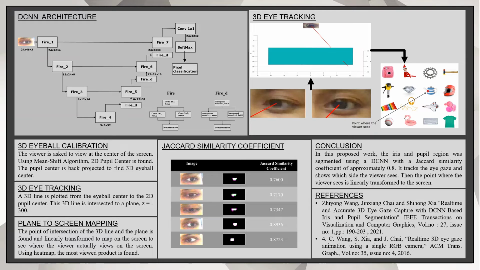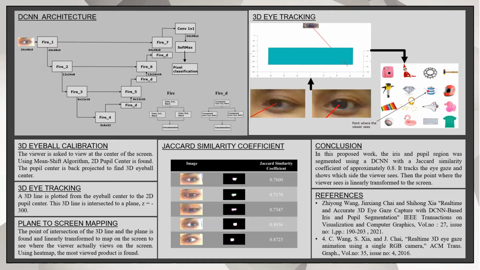This is our DCNN architecture. Our architecture consists of UNet and SqueezeNet frameworks. Here, our image is of size 24 cross 48 with an RGB image. Our input image is given to the UNet architecture. It consists of convolutional layers in the contracting path and transposed convolutional layers in the expanding path. So in our architecture, the convolutional layer in the contracting path is substituted with the fire module of SqueezeNet, and the transposed convolutional layer of the expanding path is substituted with the transposed fire module.